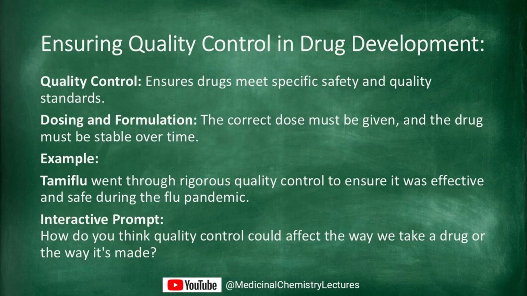What makes a drug safe and effective? Ensuring quality control. Ensuring quality control is also essential in drug development. Quality control ensures that drugs meet specific safety and quality standards. Every batch must be consistent and the drug must be stable over time. For example, Tamiflu underwent strict quality control to ensure it was safe and effective during the flu pandemic. How do you think quality control could affect the way we take a drug or the way it's made?